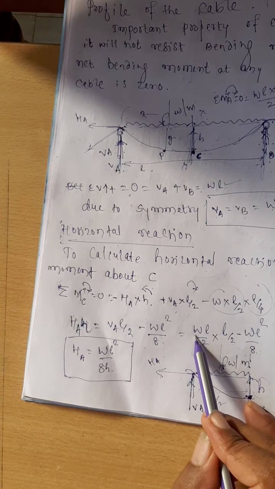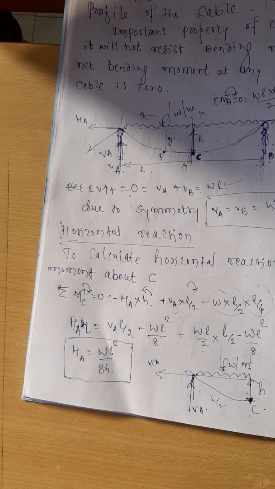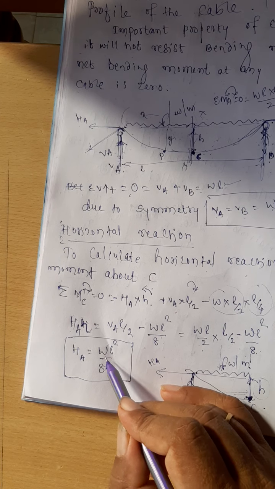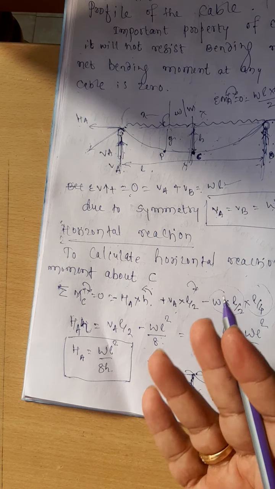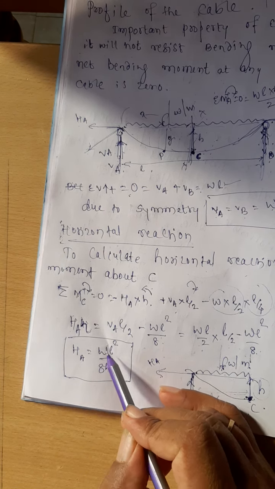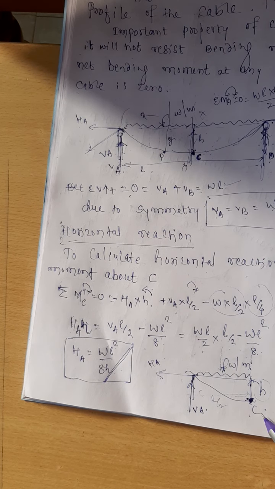HA into H is equal to WL by 2 into L by 2 minus WL square divided by 8. Hence, you are going to get the value of HA. Like the 3-hinged arch, we are doing it. In the 3-hinged arch, it is inverted one. HA equal to WL square divided by 8H. Either you can calculate it every time, the value will be the same.